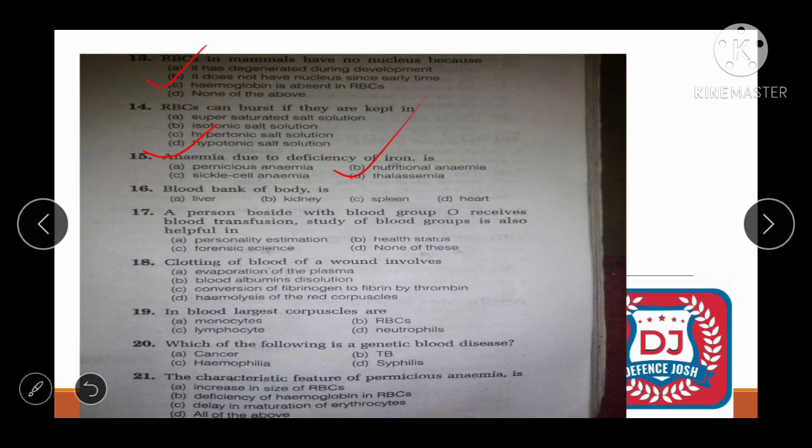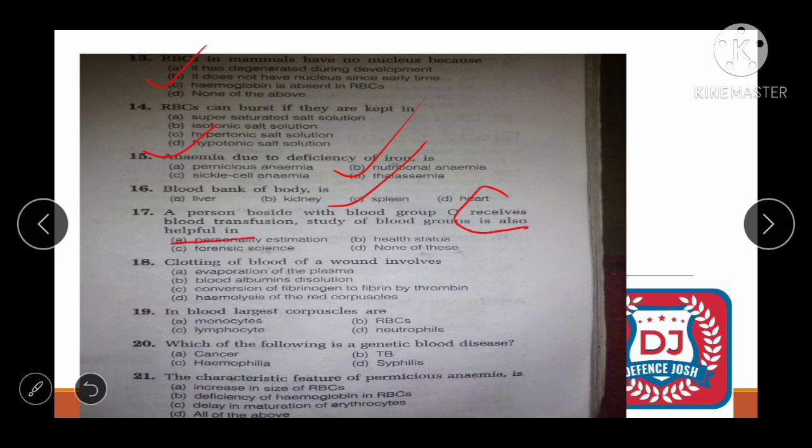Anemia due to deficiency of iron is, I told you it is nutrition anemia. We did all this question. That's why I told you that explanation is important while doing the question. Blood bank of body is known as spleen. Next question is a person with blood group O receives blood transfusion. Study of blood group is also helpful for, see friend, question is only this.